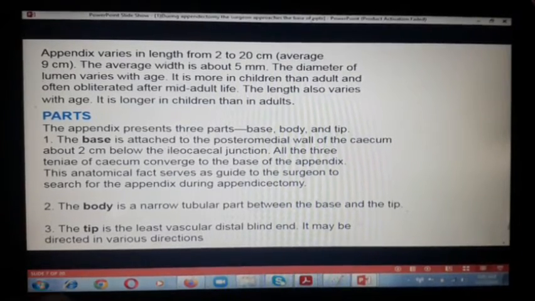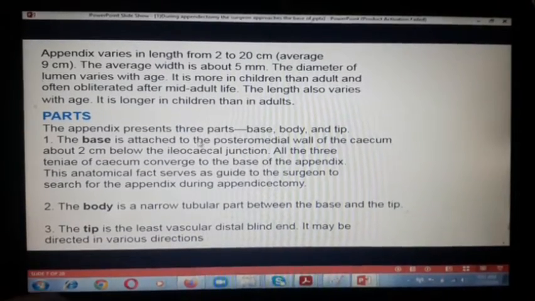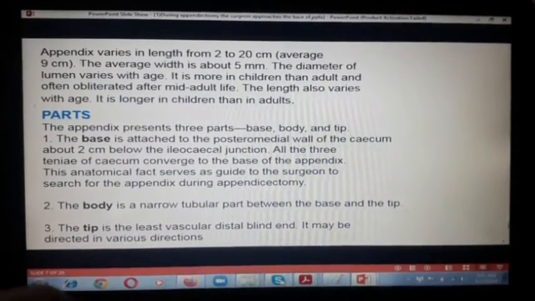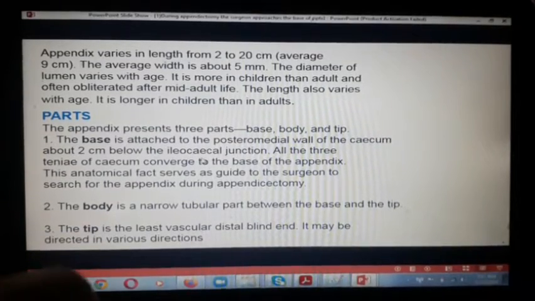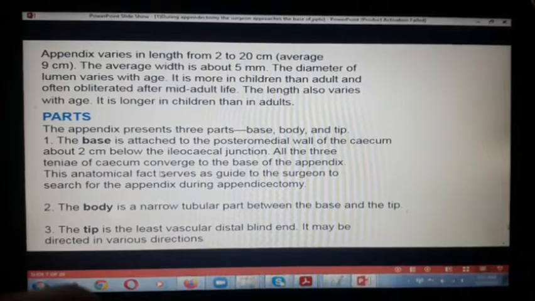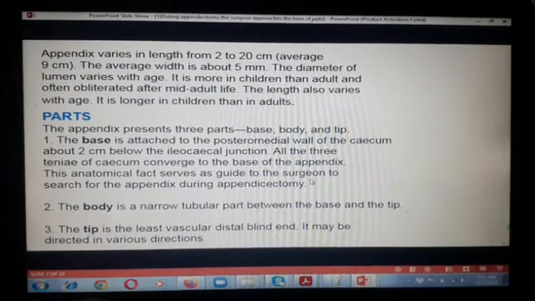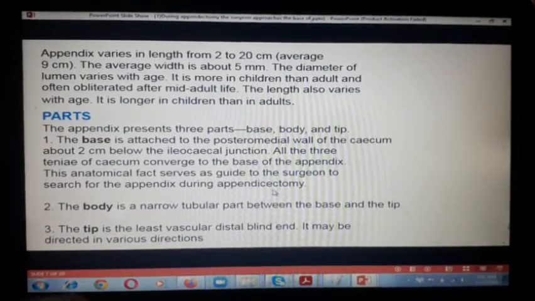Okay, so now parts. The appendix presents three parts, that is the base, body and the tip. The base is attached to the posterior medial wall of the cecum about 2 centimeter below the ileocecal junction. All the three tenia of cecum converge to the base of the appendix. This anatomical fact serves as a guide to the surgeon to search for the appendix during the appendectomy.